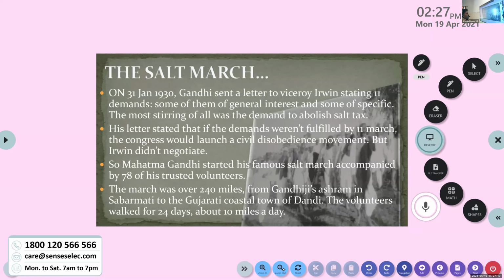Want to increase the size of the screen? Sir, this size.